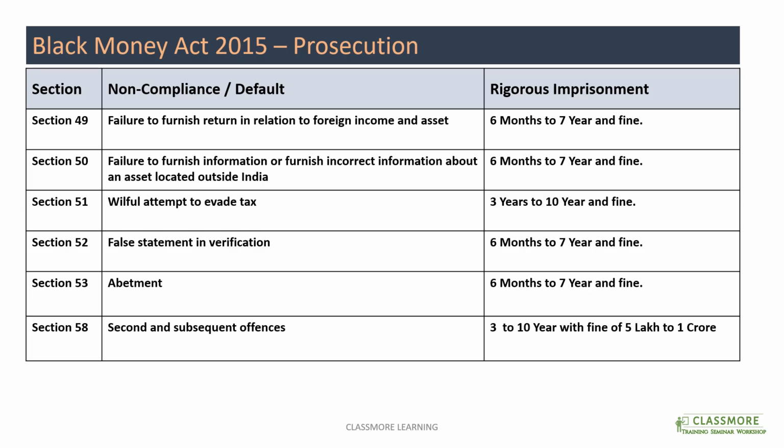And finally, for second or subsequent offenses, the imprisonment could be 3 years to 10 years with a fine which may range from 5 lakh to 1 crore. So these are the prosecution provisions.